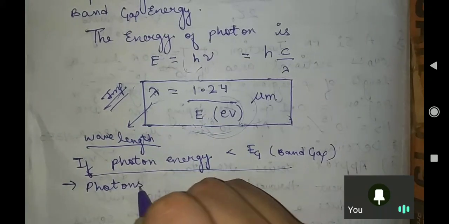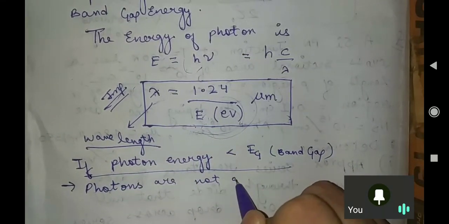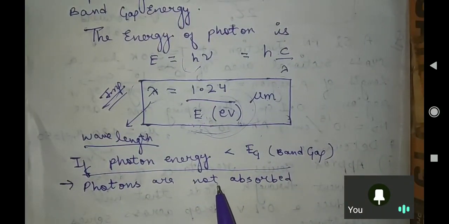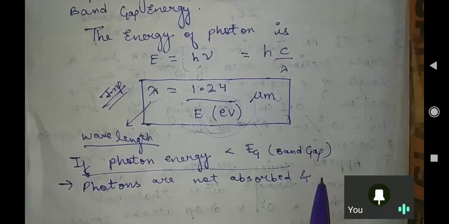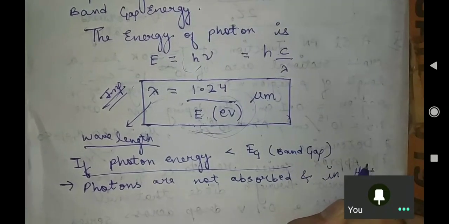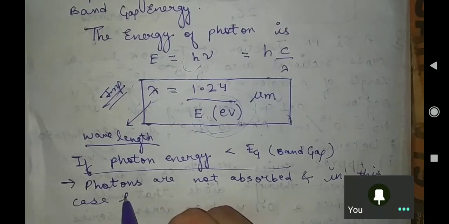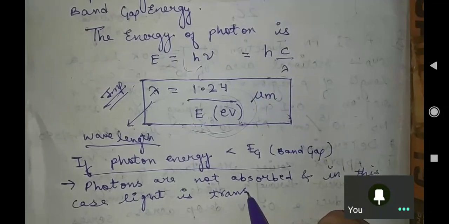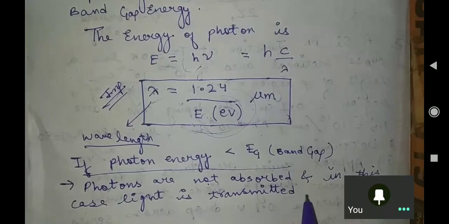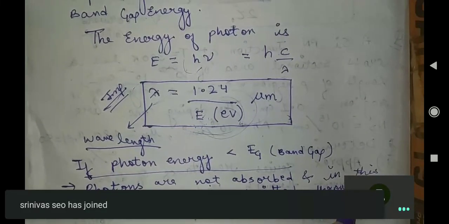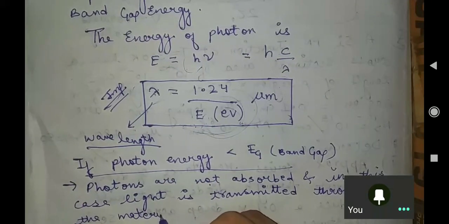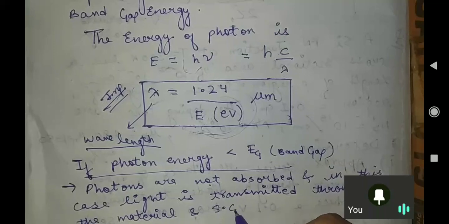then the photons are not absorbed. Why? Because the band gap energy is more than the photon energy, so the photons cannot be absorbed. In this case, light is transmitted through the material, and the semiconductor appears to be transparent.